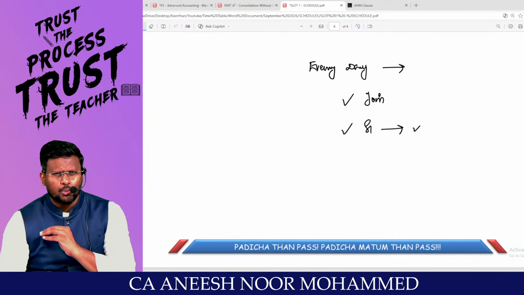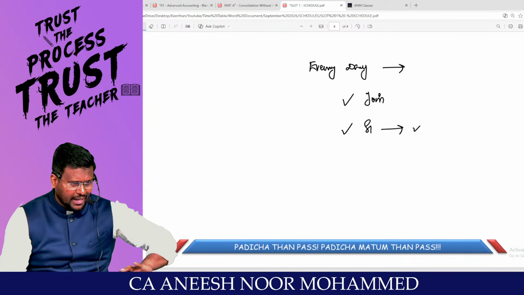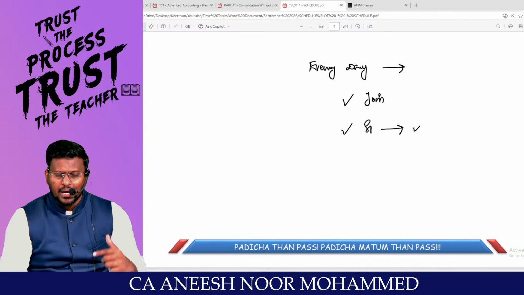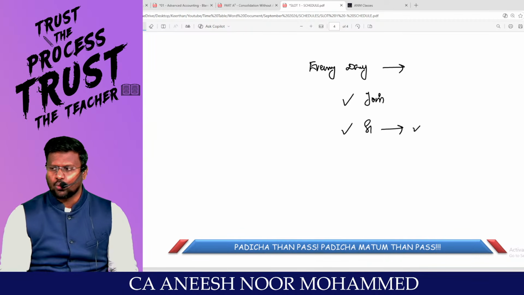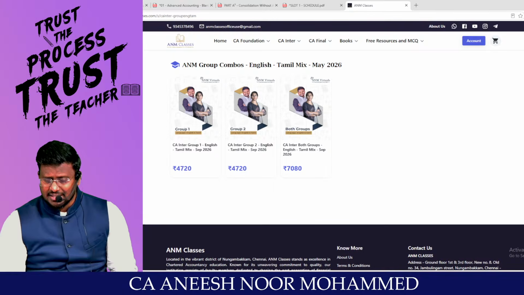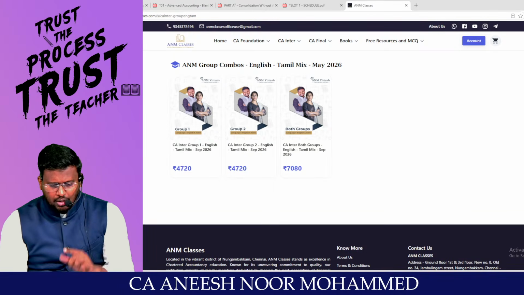So don't worry about revision plans and all. Just complete the lectures in slot number 1. When I explain slot number 2, I will come up with revision of slot number 1 and we will be cumulatively studying 1 and 2. Still, does anyone want to start or join the classes? Even today, you can start and join either for Group number 1 or 2.